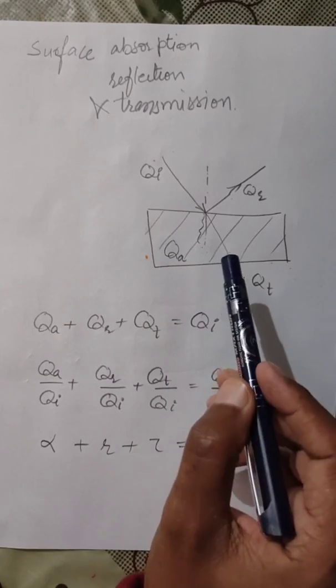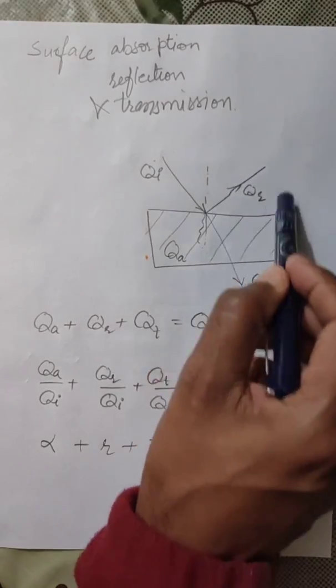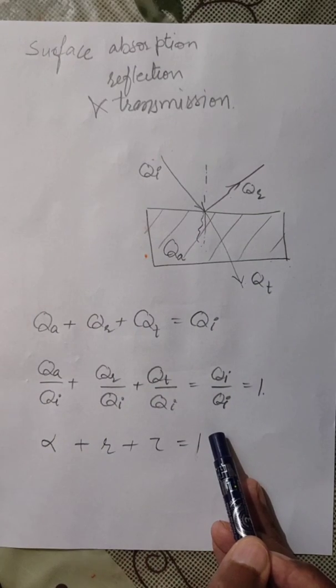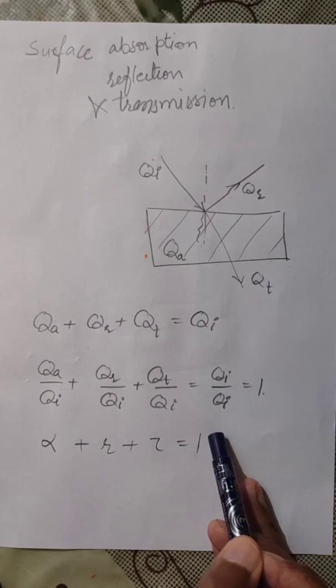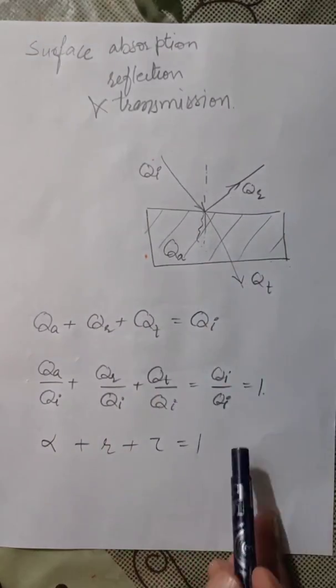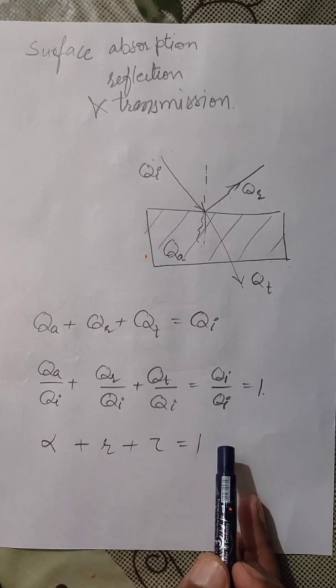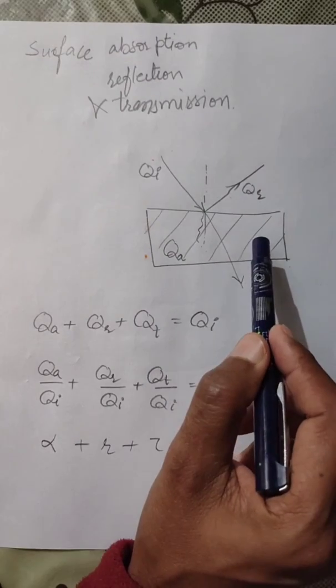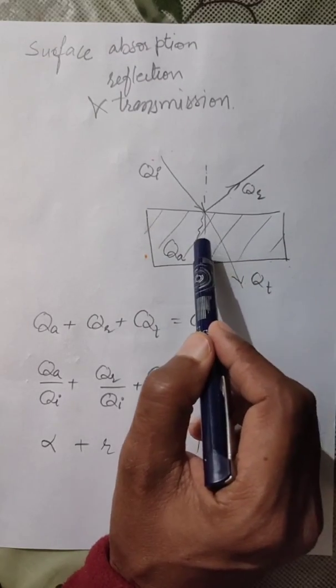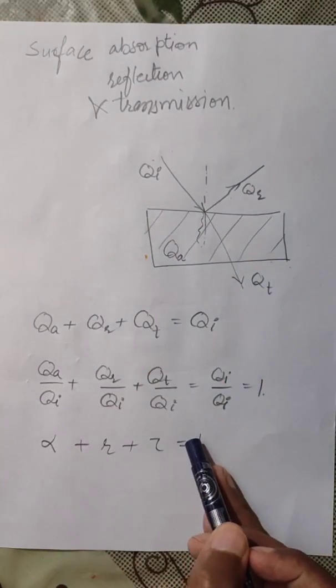The first part is the energy which is reflected, and it is Qr. The second part is the energy which is transmitted, and it is represented by Qt. And the remaining part of the energy is absorbed by the solid body or surface, which is represented by Qa.